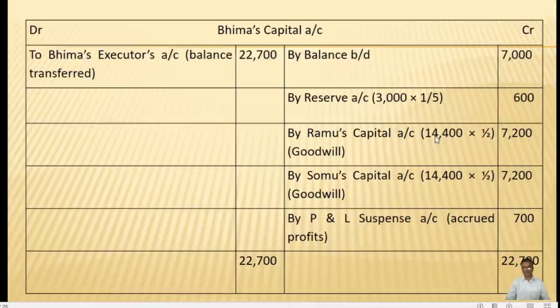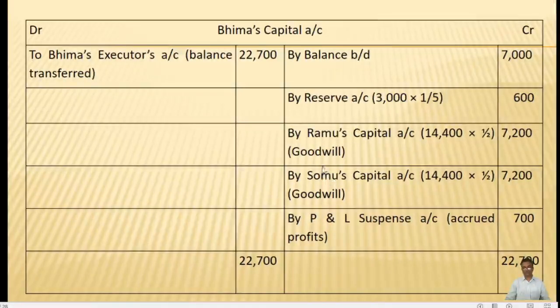That 14,400 is to be distributed in the gain ratio among the old partners, without opening a separate goodwill account.